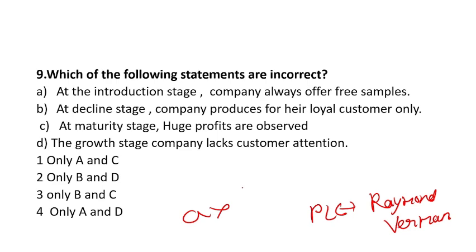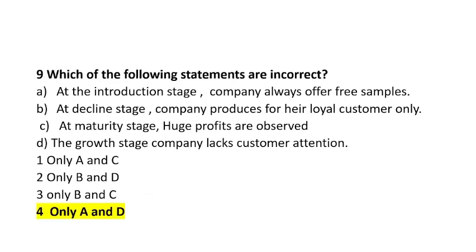C is what? At maturity stage huge profits are observed. So this is also a correct statement. And option D, the growth stage, company lacks customer attention. Arre bhai, in introduction they were made aware, so in growth they will buy from you by themselves. So D is also incorrect. So our correct answer is, only A and D are incorrect. Option number 4 is the right answer.